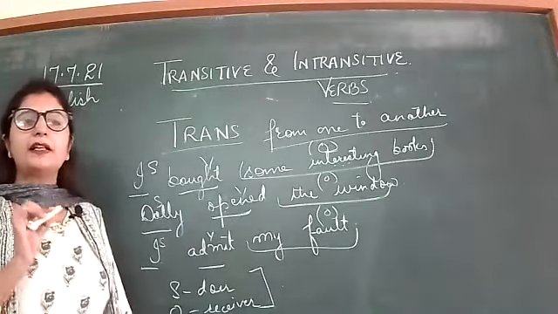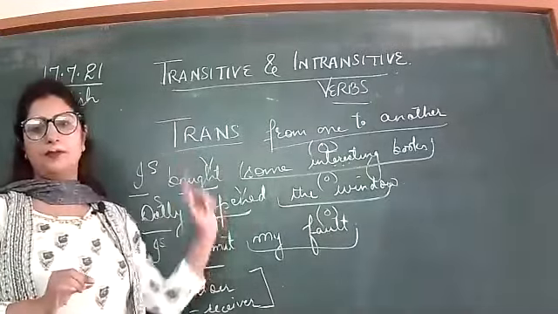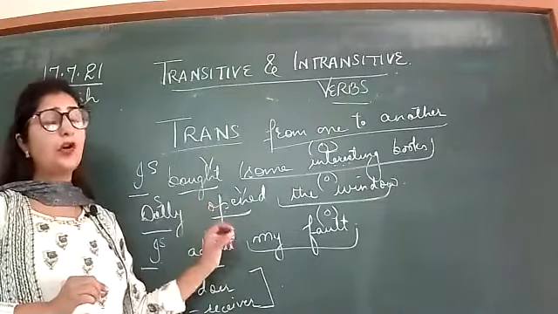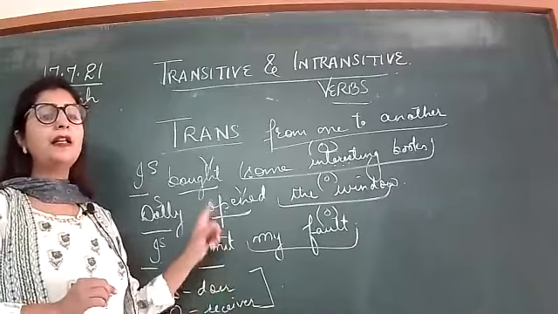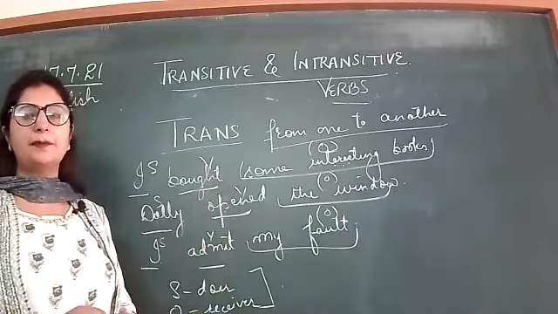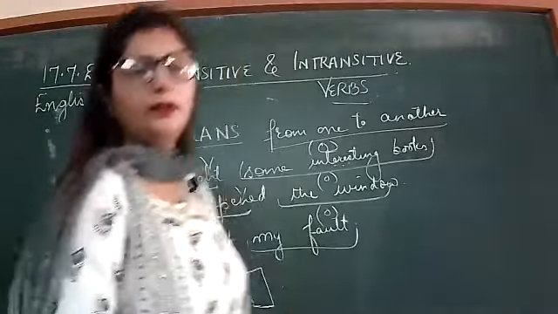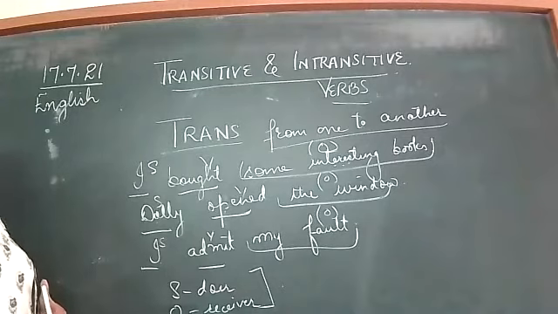So the object is the first requirement of transitive verbs. The subject is always there in a sentence, but sometimes the object is not there. But in the case of transitive verbs, there must be an object. Clear? Now see some other examples.